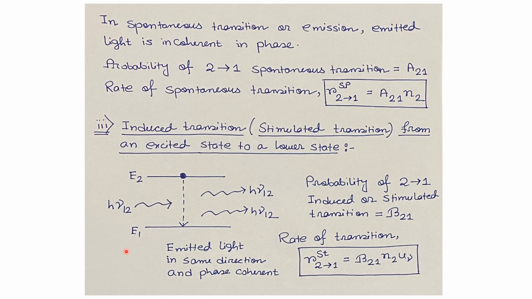So effectively, we are applying a single photon with energy h nu 12, and as a result, after de-excitation of the atoms, we will get two photons with the same energy h nu 12, and the emitted light will be in the same direction and phase coherent. The probability of the induced or stimulated transition from 2 to 1 energy level will be B21. The rate of this kind of transition is given by R from 2 to 1 with a superscript ST equals B21 times N2 times U nu.